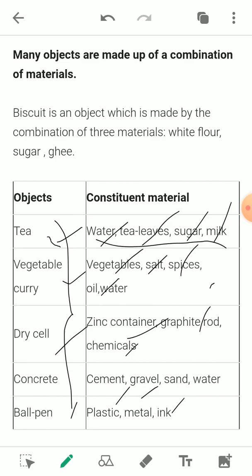So these are the three types in which we see how an object is made up of a material, or how a material is used in making different types of objects.